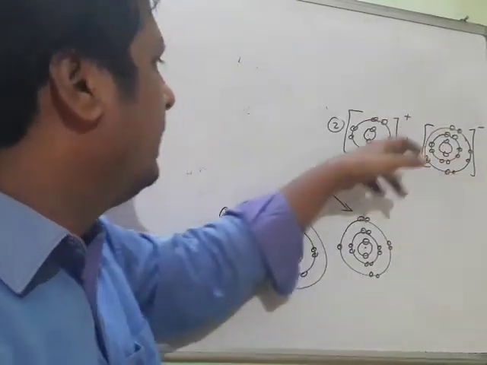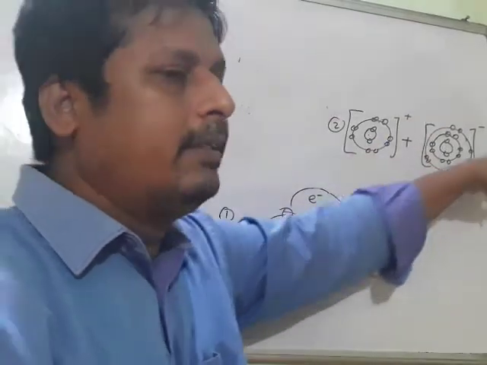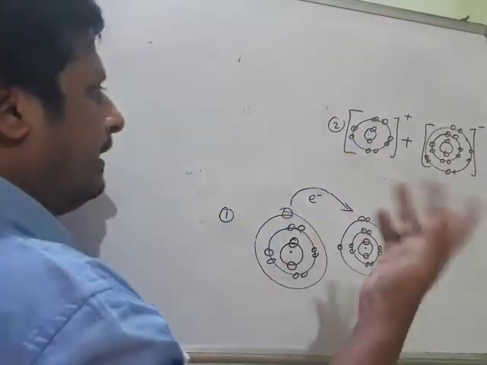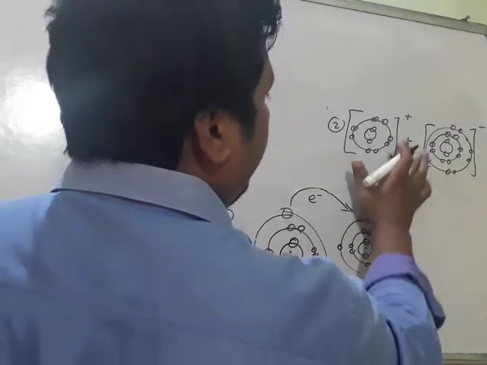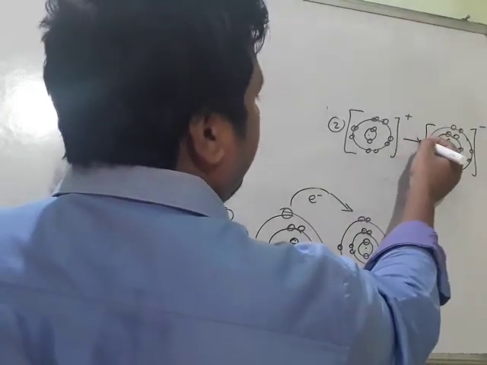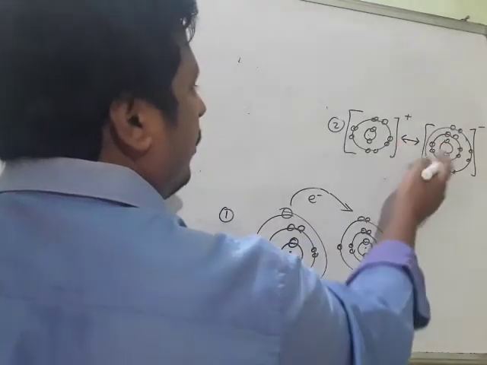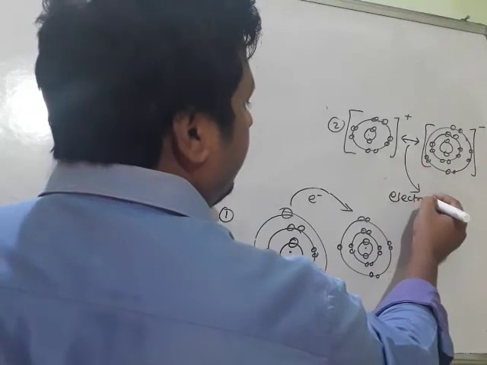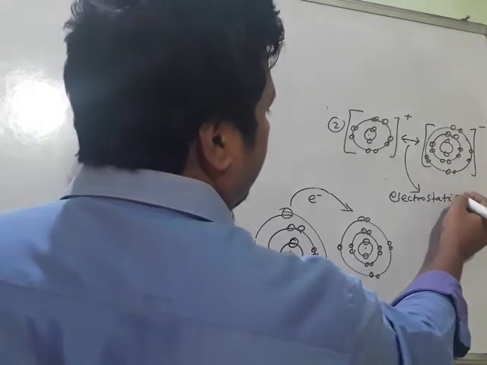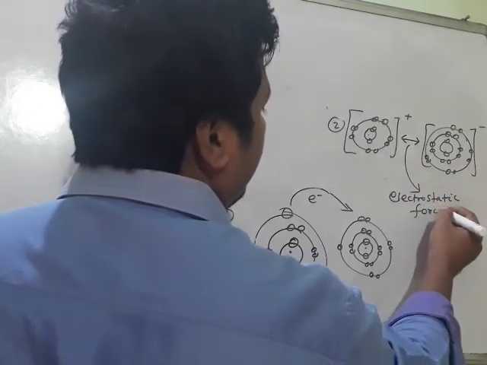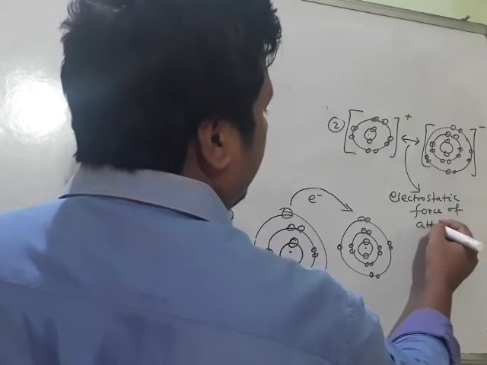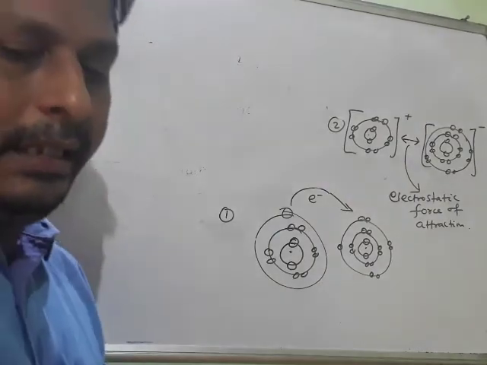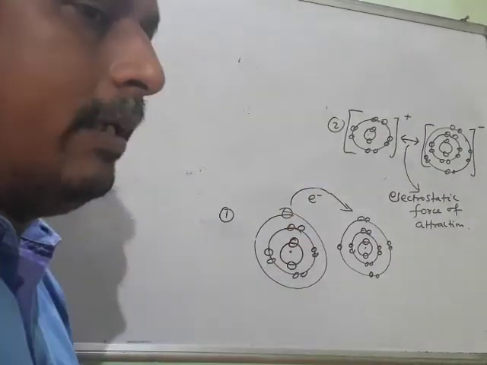Now Na plus and Cl minus: this is a cation, this is an anion. When cation and anion combine, they form NaCl. In the next diagram, just remove this and give the double arrow. So this is the sodium chloride bond. This is the electrostatic force of attraction. So this is all about how the electrovalent bond takes place.